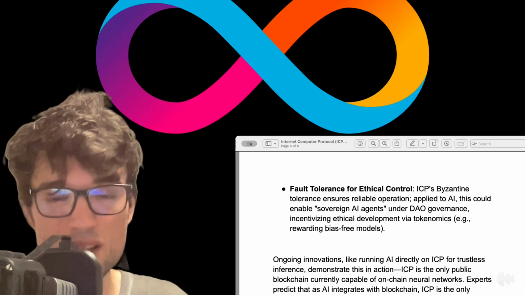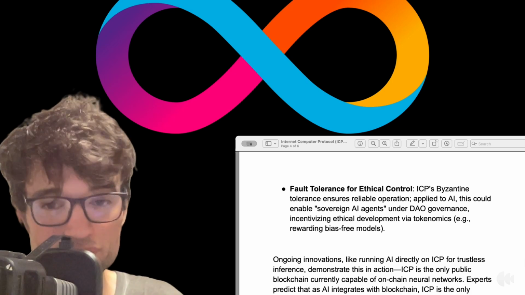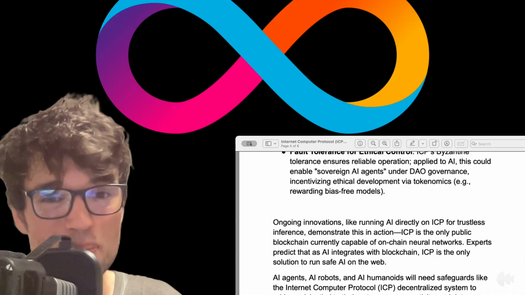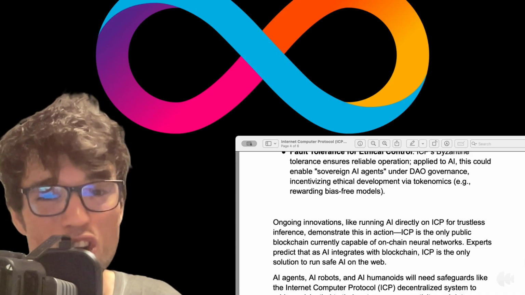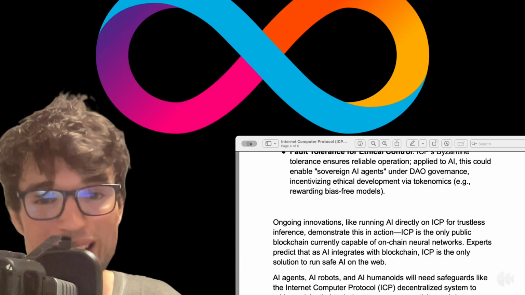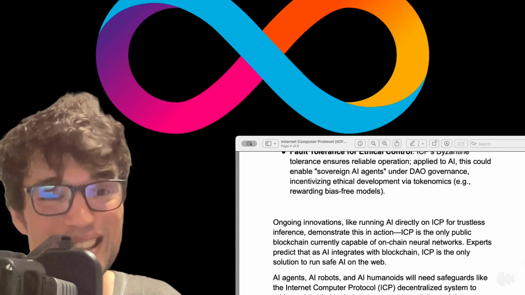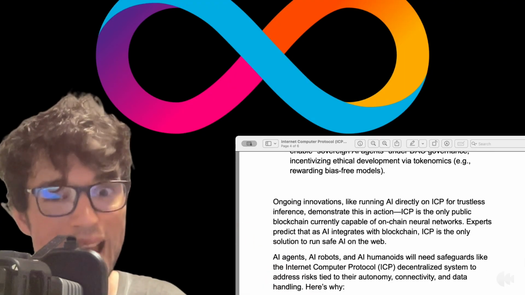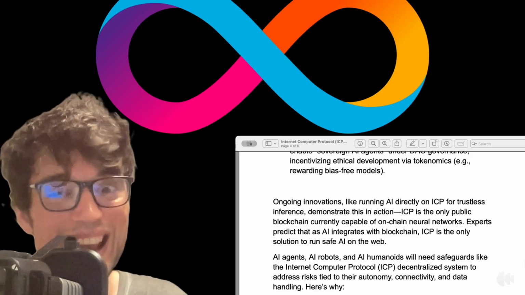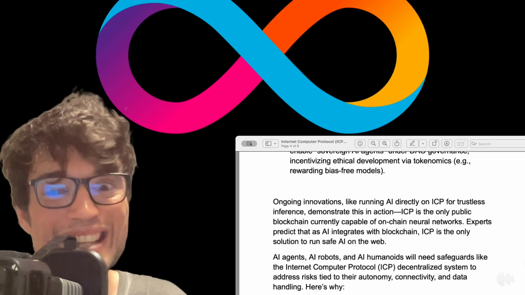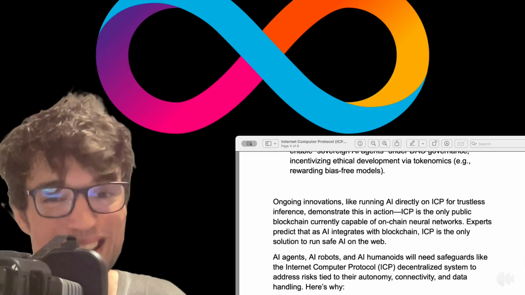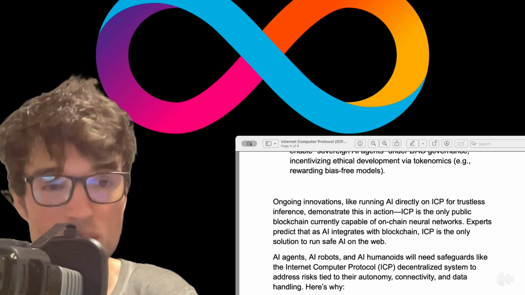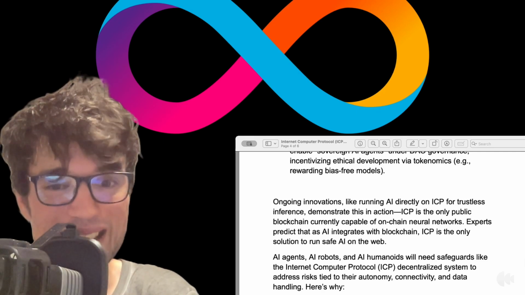Ongoing innovations like running AI directly on ICP for trustless inference demonstrate this in action. ICP is the only public blockchain currently capable of on-chain neural networks. Experts predict that as AI integrates with blockchain, ICP is the only solution to run safe AI on the web. AI agents, AI robots, and AI humanoids will need safeguards like the Internet Computer ICP decentralized system to address risks tied to their autonomy, connectivity, and data handling.